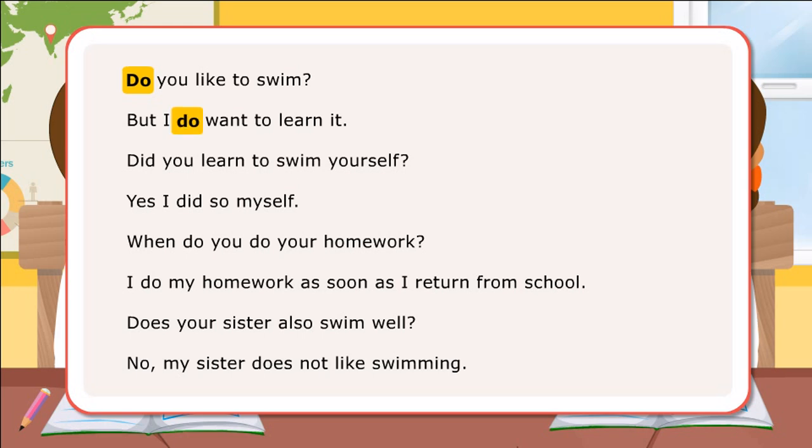But I do want to learn it. Did you learn to swim yourself? Yes, I did so myself. When do you do your homework? I do my homework as soon as I return from school. Does your sister also swim well? No, my sister does not like swimming.